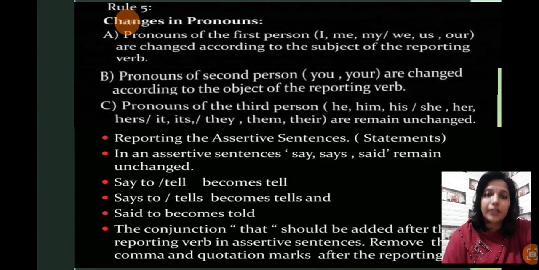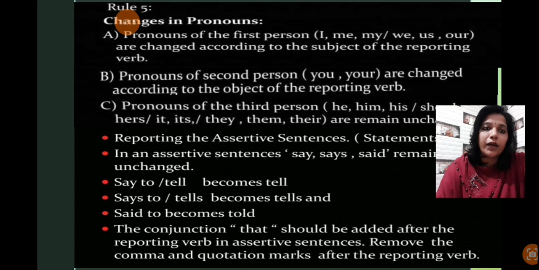And if it is said to, then it will be changed into told. Okay, this is a very important part while changing direct into indirect. You have to always keep in your mind that say to will change into tell, says to into tells, and said to will change into told.